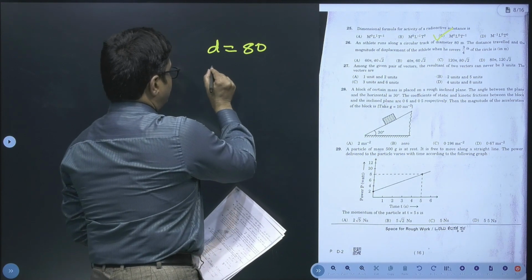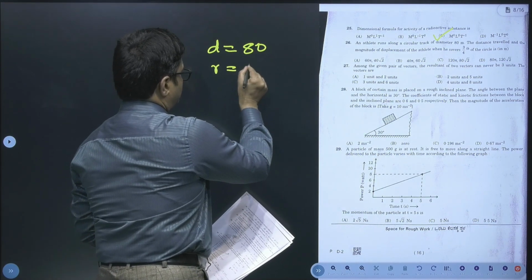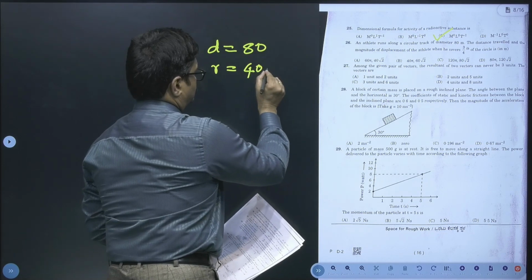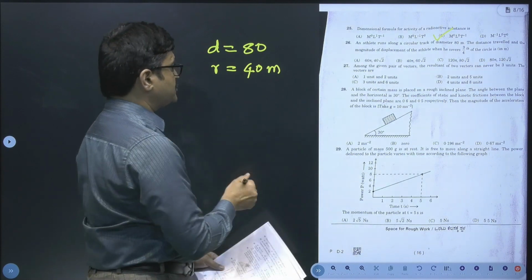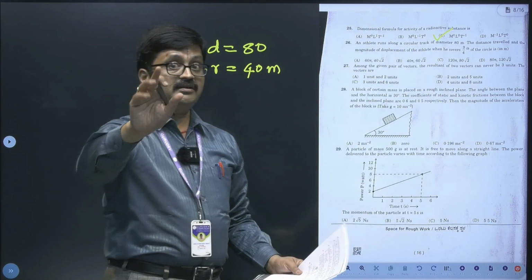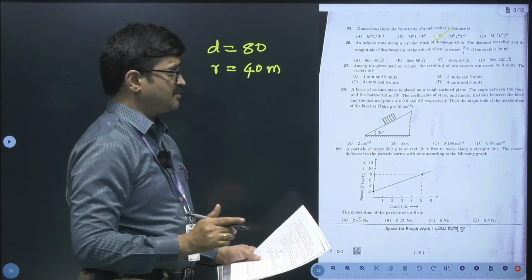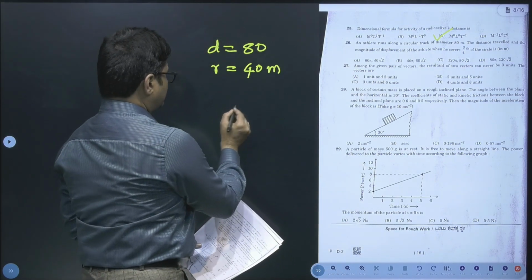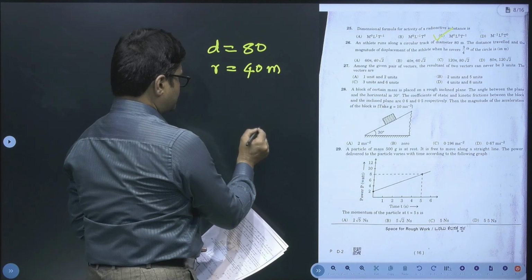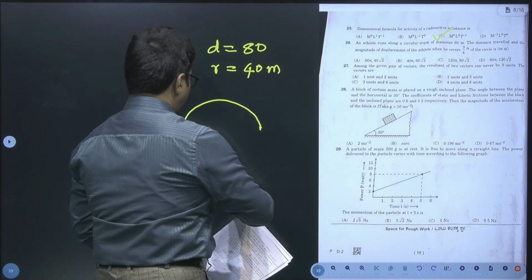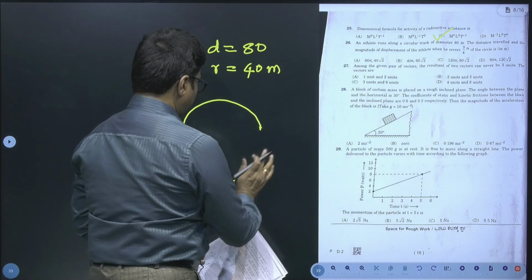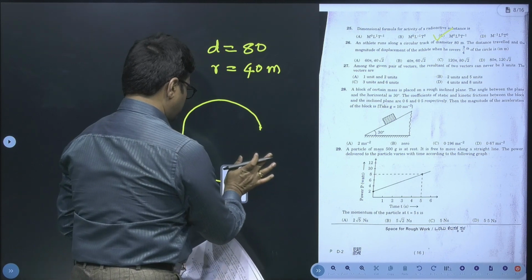Then clearly radius should be how much? 40 here. 40 meter is the radius. Okay. And 3/4 of the circle. So they want us to calculate distance as well as displacement in this case. So in order to find that, what we will do, I will just consider this to be the starting point. From this point we can consider roughly 3/4 of a circle in this way.